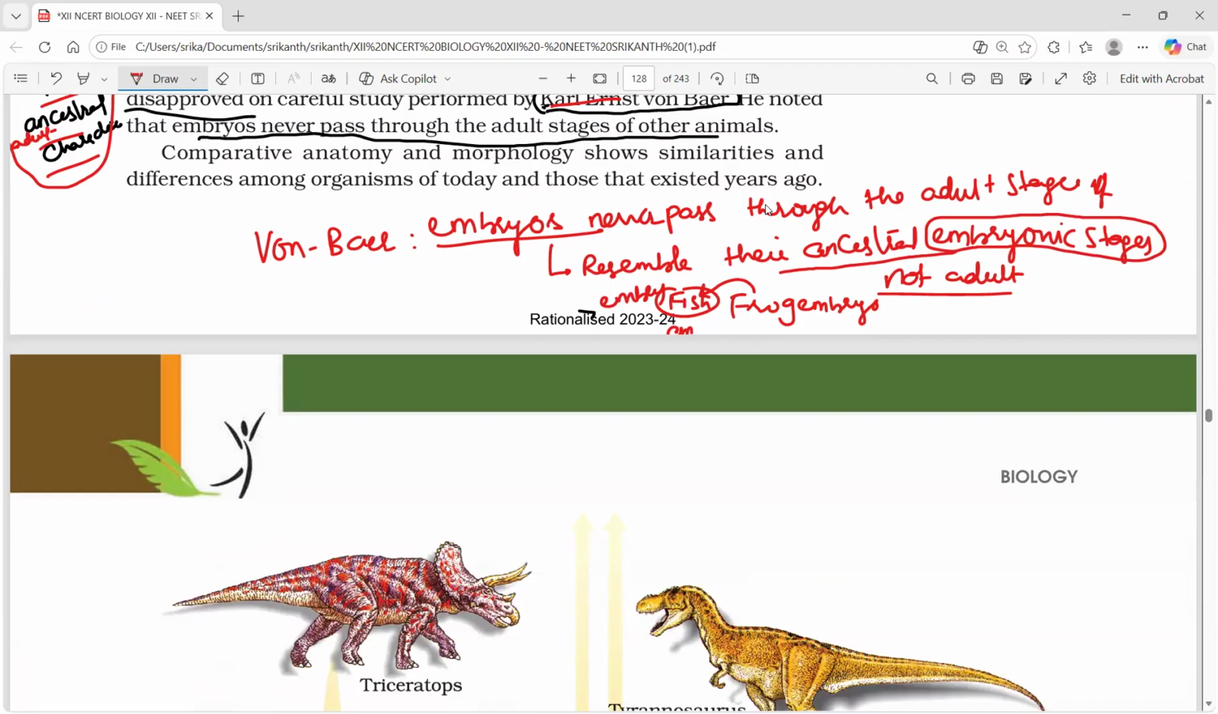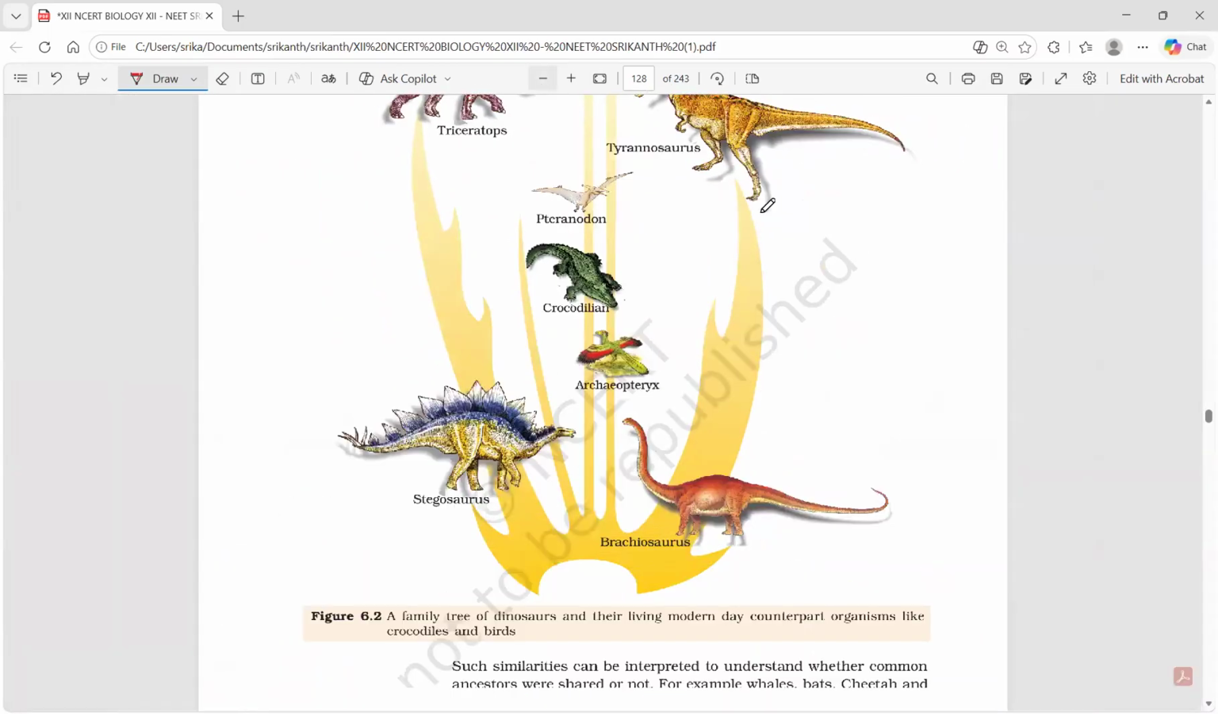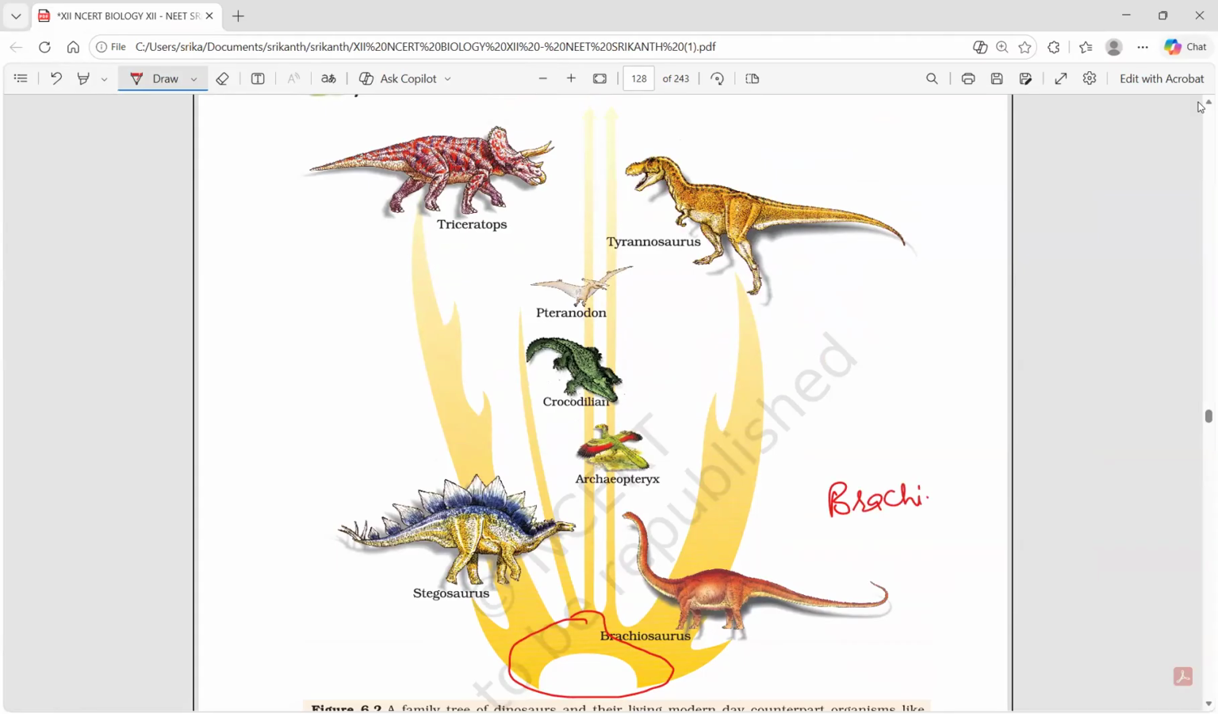So this is the story of Van Baer, and moving on, we have a chart here. Let us try to understand the chart before we continue. This particular area shows the common lineage. From here we need to learn that Brachiosaurus in the diagram, a reptile. From Brachiosaurus we got Tyrannosaurus. This is the lineage, Brachiosaurus to Tyrannosaurus.